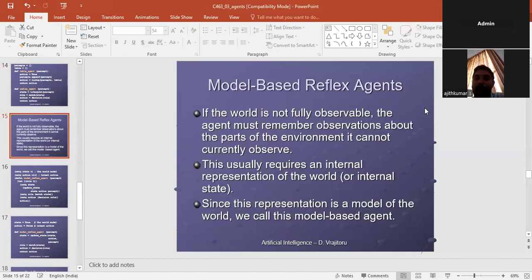The next, model based reflex agent. If the world is not fully observable, the agent must remember observations about the part of the environment it cannot currently observe. This is used to recover an internal representation of the world, or internal state. Since the representation is a model of the world, we call this a model based agent.